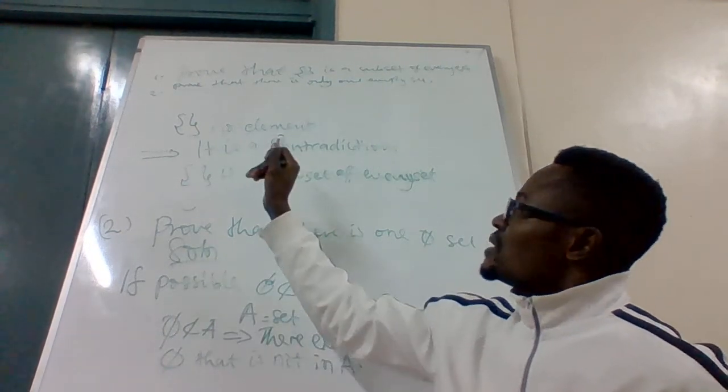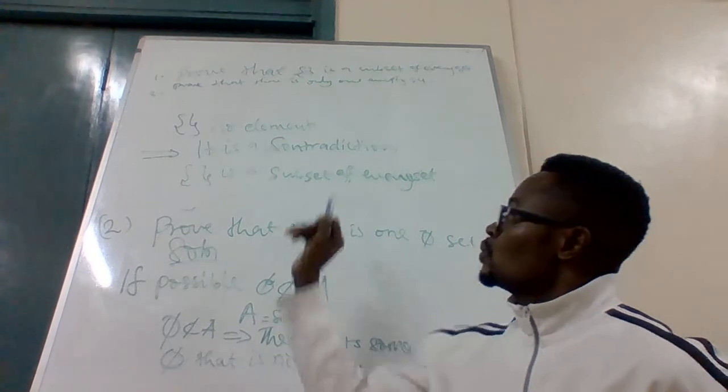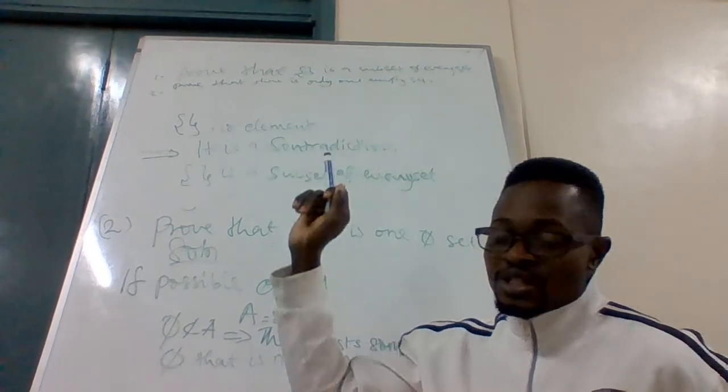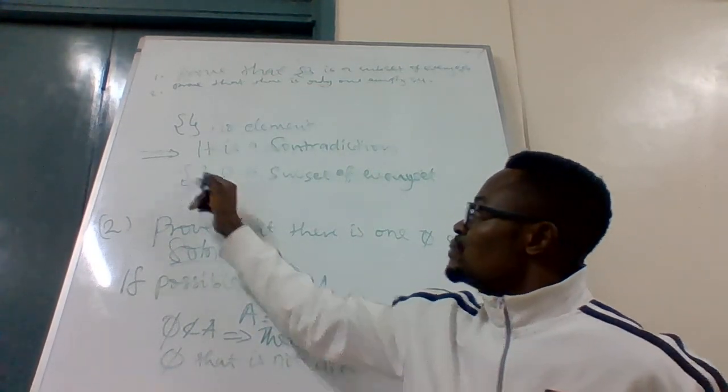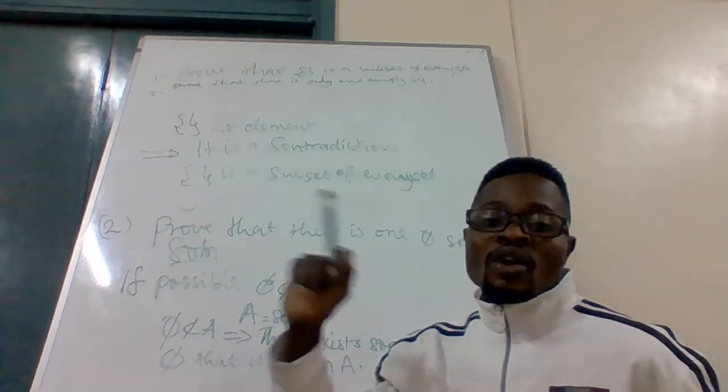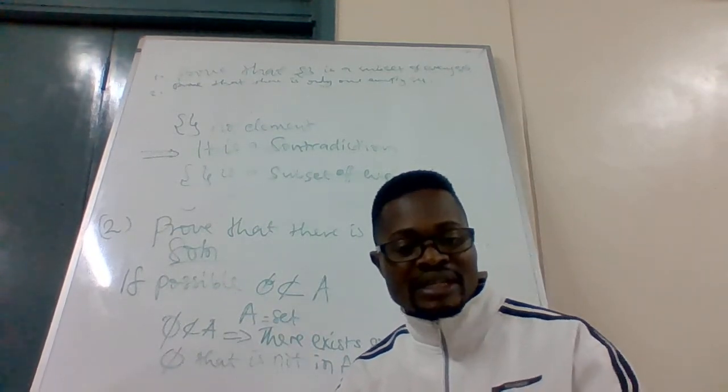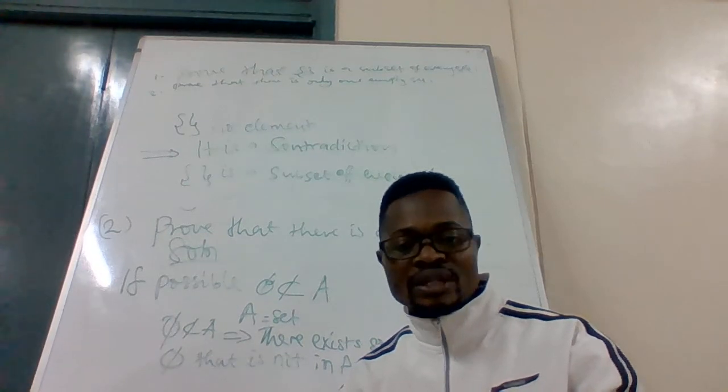And that is a contradiction, which means that the original statement is true. Therefore, we can say that empty set is a subset of every set. And you are good to go.